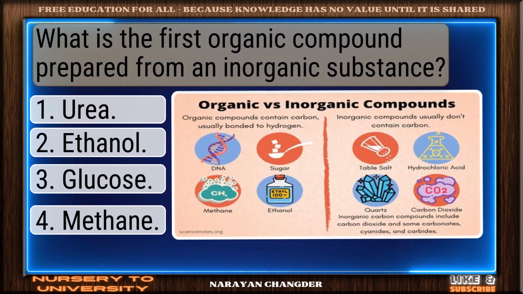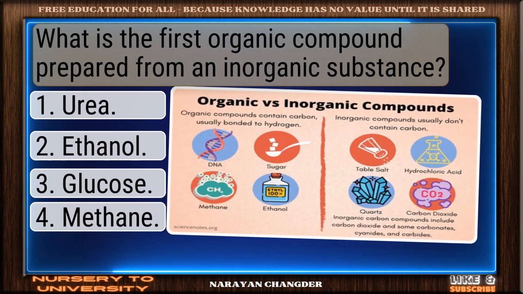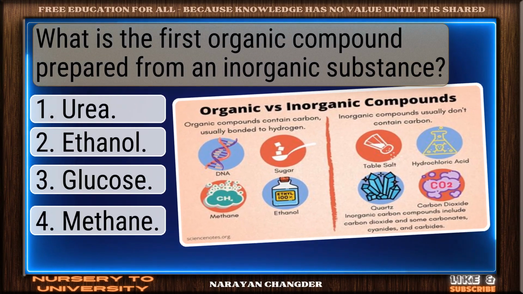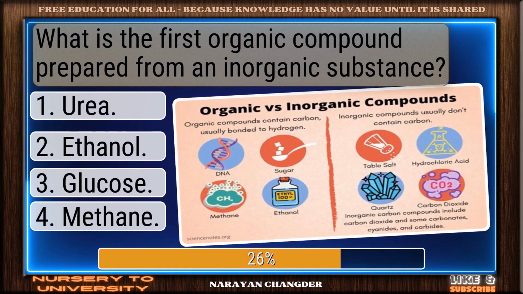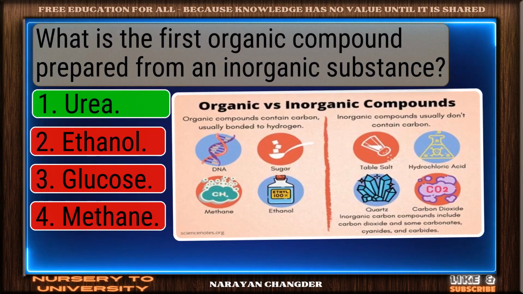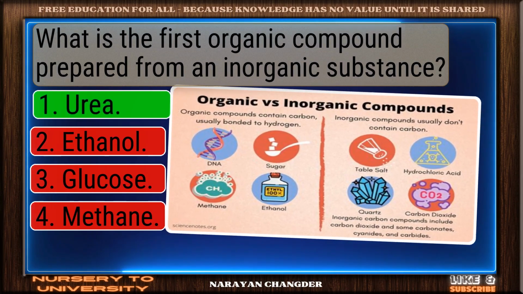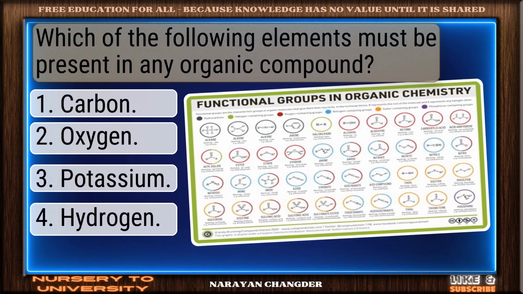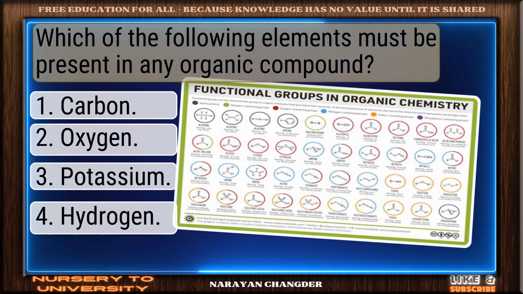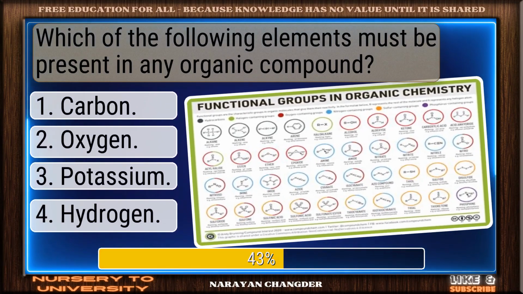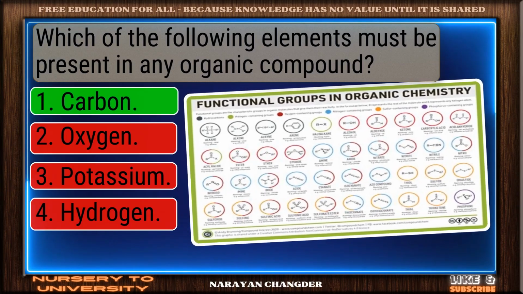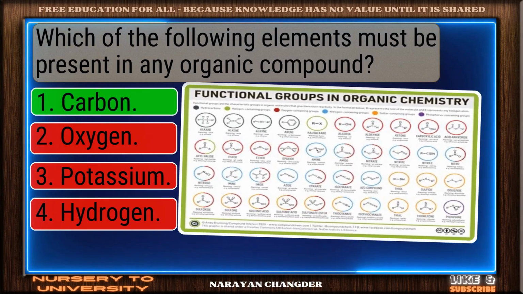What is the first organic compound prepared from an inorganic substance? Sharp thinking. Urea is the right choice. Which of the following elements must be present in any organic compound? Smart pick. Carbon is the correct choice.